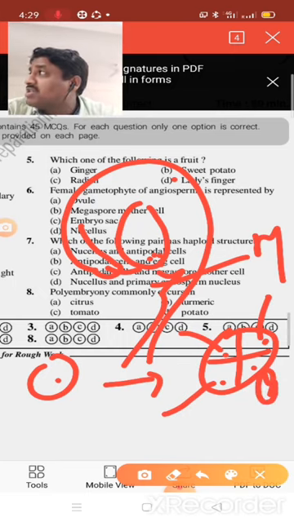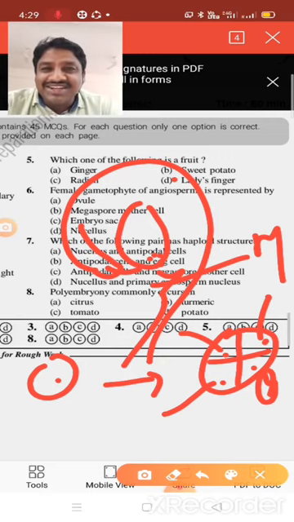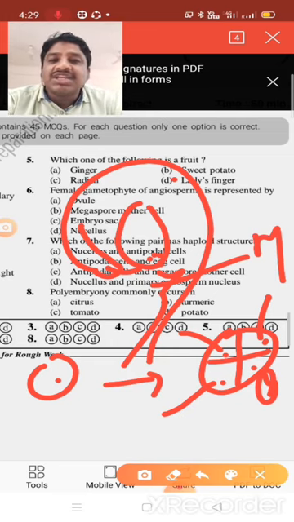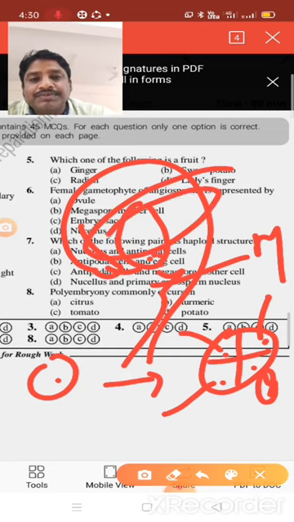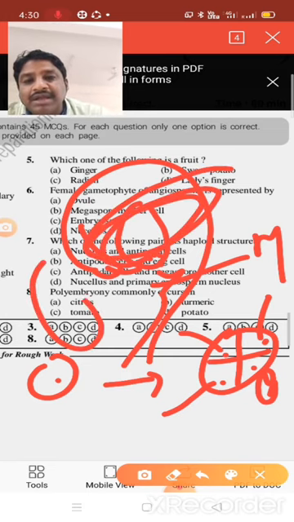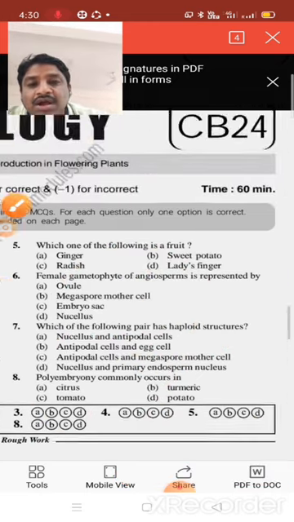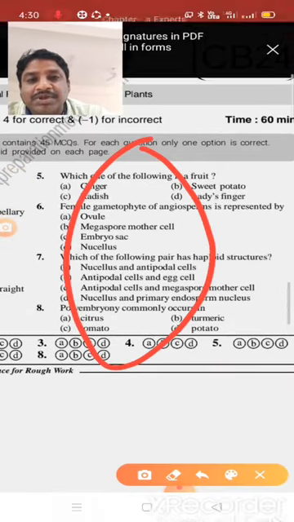This one functional megaspore undergoes mitotic divisions, that means 3 mitotic divisions. As a result, the 8 nucleate embryo sac is formed. Okay, here you can see the 8 nucleate embryo sac.